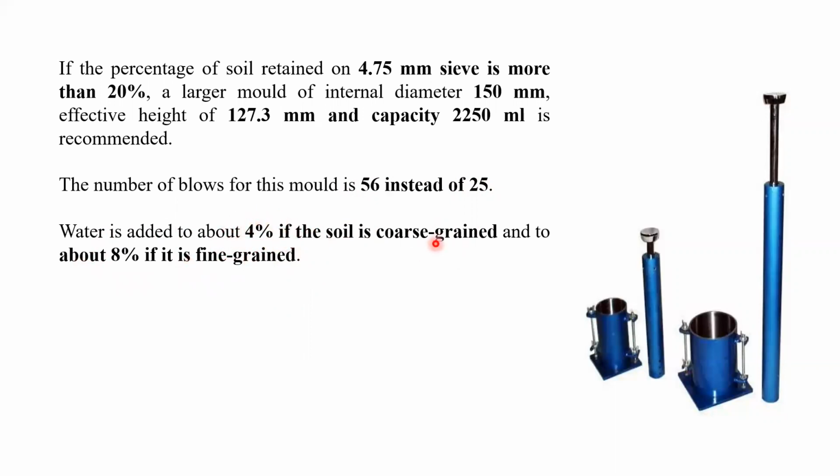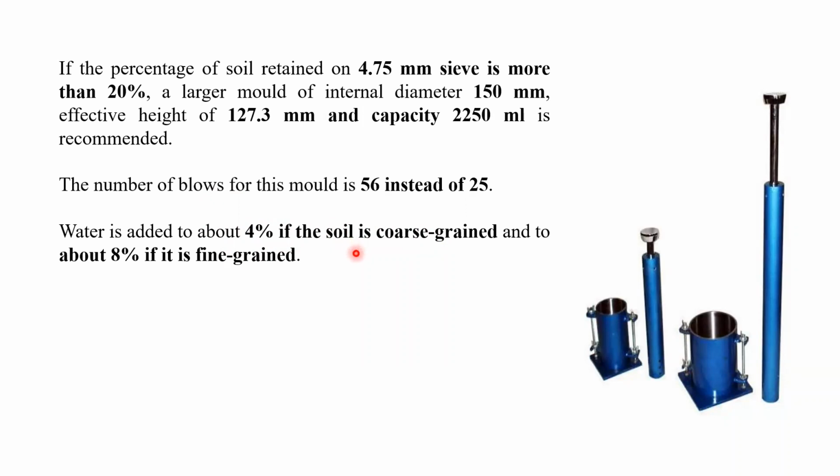Suppose in the beginning, you are going to determine the compaction test in the laboratory for coarse grain soil. In that case, in the beginning, we have to use 4% water content, 4% of your soil weight, and then again we have to increase it. You can increase by 3%, then 7%, then 10%, then 13%.